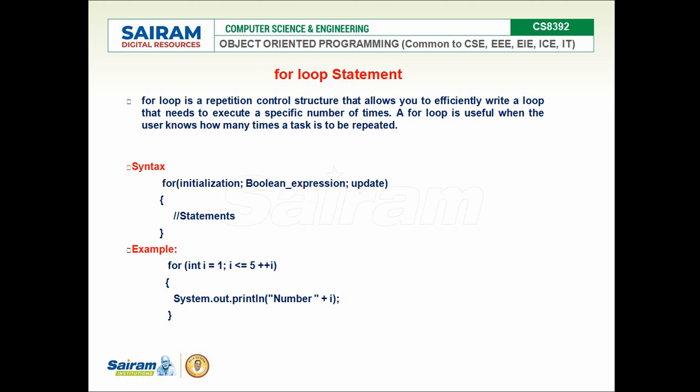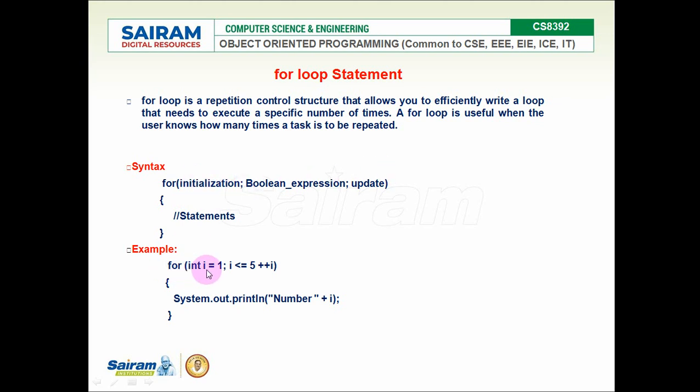And next is the for loop. With a for loop you can repeat some code blocks a fixed number of times. So in that case, the for loop is very useful. This is the syntax: the for keyword, initialization, then the expression or upper limit or condition, and then the increment or update. That is the for loop structure. These statements or code blocks are continuously executed for the fixed number of times.